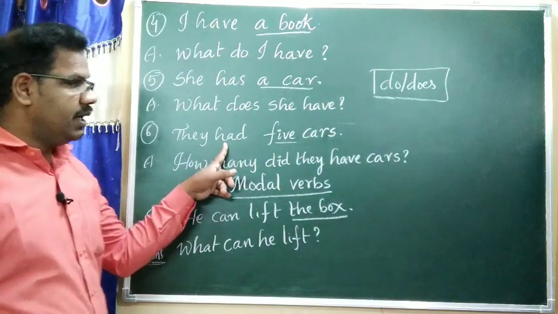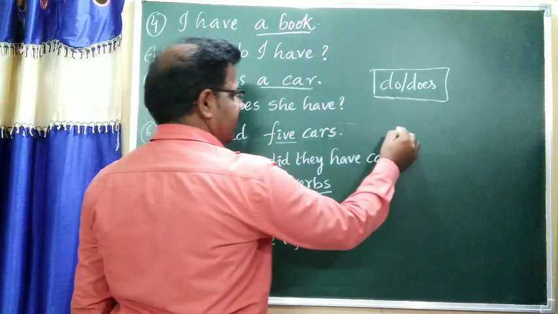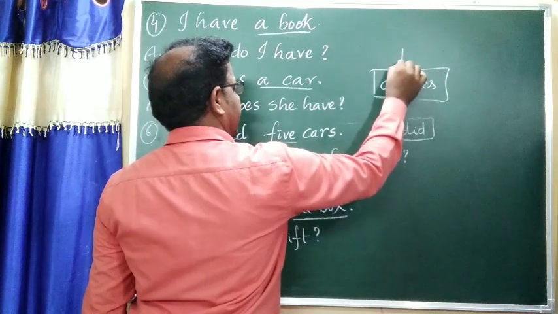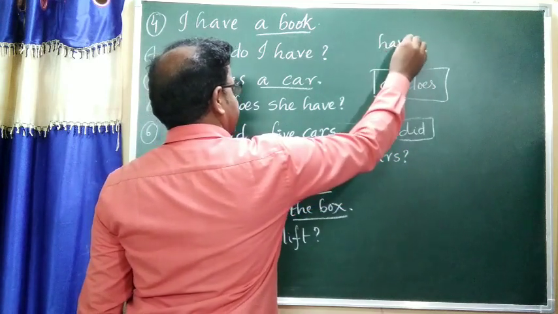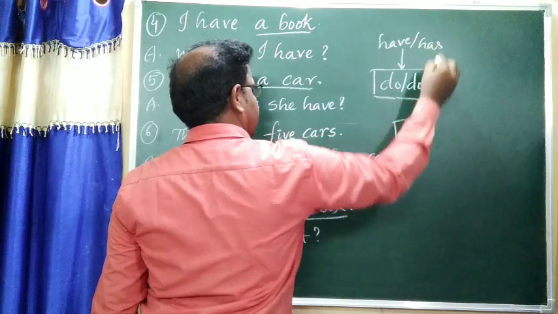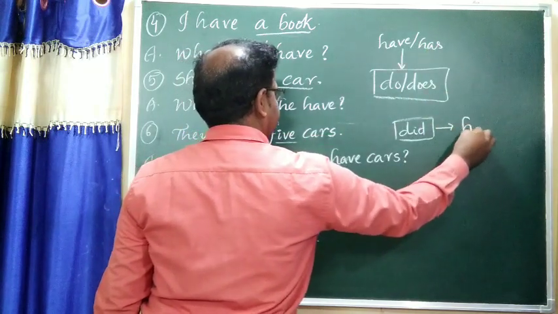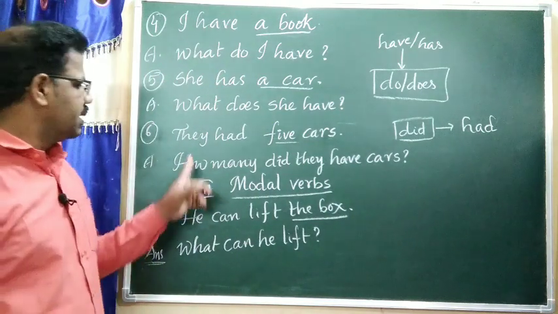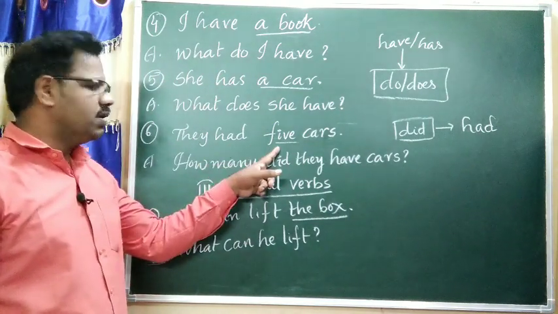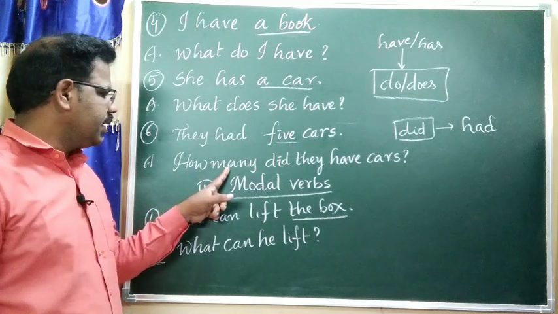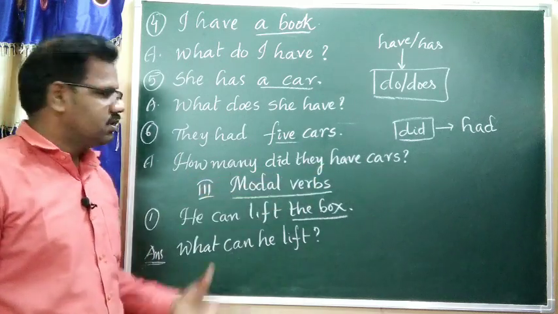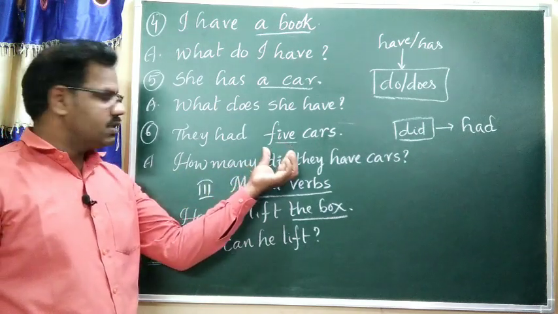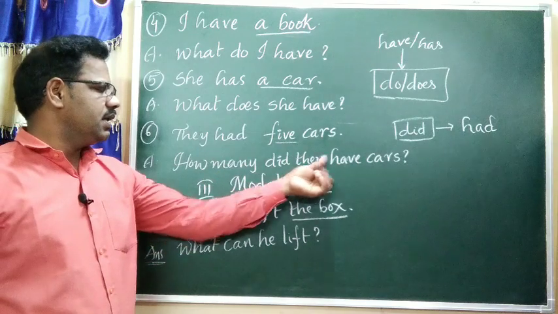Whenever you find had, the helping verb is did. This is for only have or has. This is for had. Example, they had 5 cars. How many did they have cars? How many refers to a number. So, how many did they have cars?